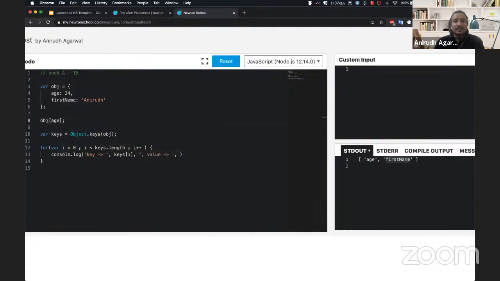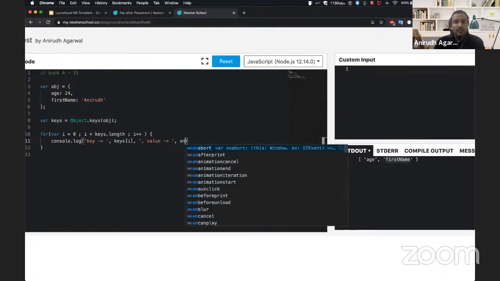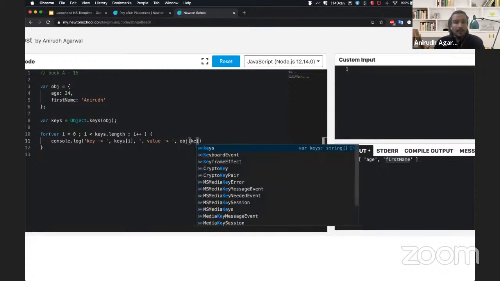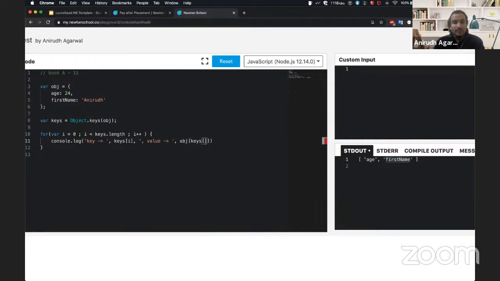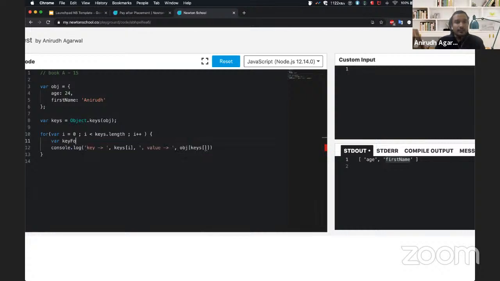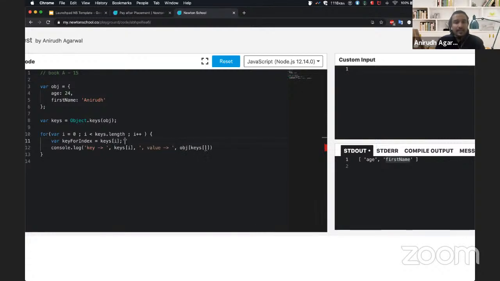So this is exactly similar to writing obj dot age. These two syntaxes are equivalent. So I'll use this syntax, and I'll say obj and pass this key, the keys at. So let's try to simplify it a little. Variable key for index is equal to keys at i.